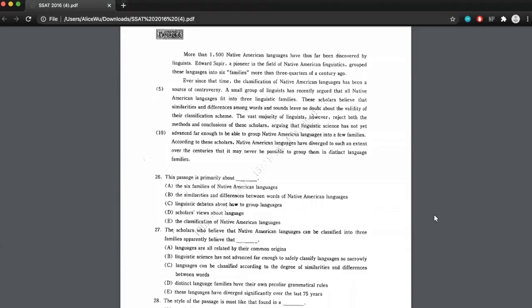So there are 4 types of questions: main idea questions, detail questions, inference questions, and vocab questions. So without further ado, let's pause this video, read the passage, and don't move on to the questions yet because we'll get to them together, and let's dive right in. Great, so let's look at the first question.